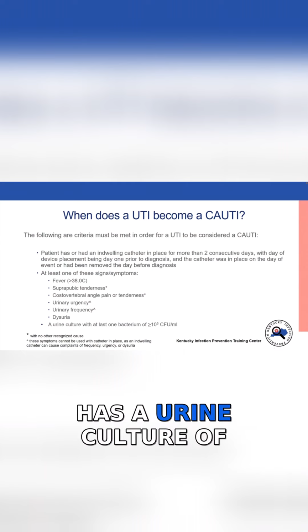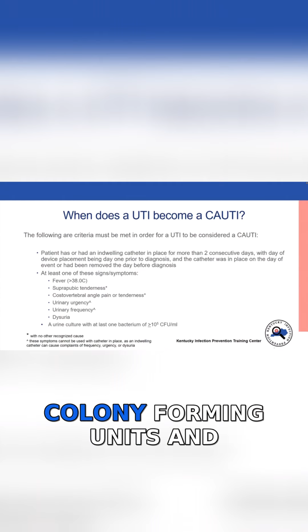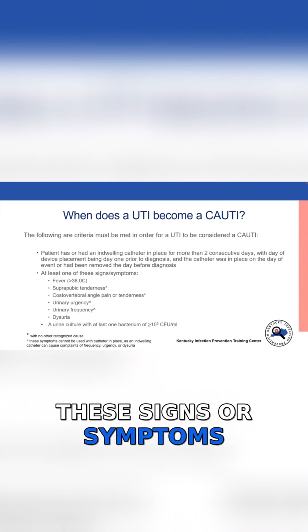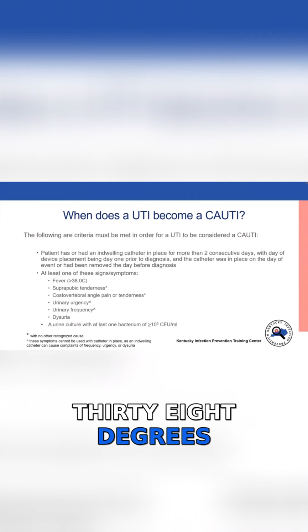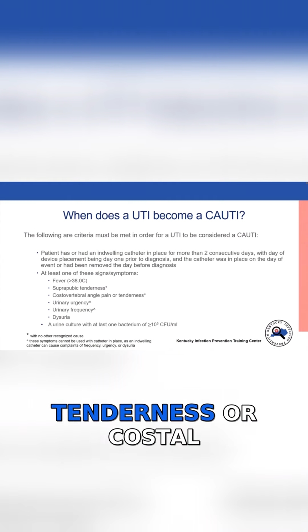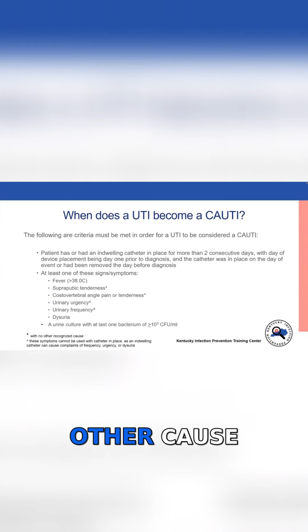The patient has a urine culture of at least 1 bacteria of 100,000 colony-forming units and has at least one of these signs or symptoms: a fever of at least 38 degrees Celsius, suprapubic tenderness, or costovertebral angle tenderness without any other recognized cause.